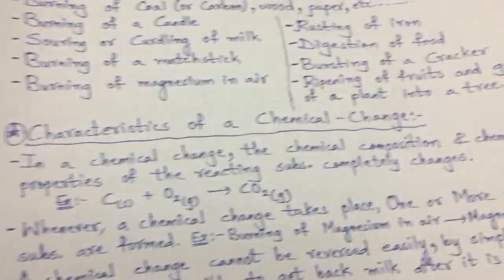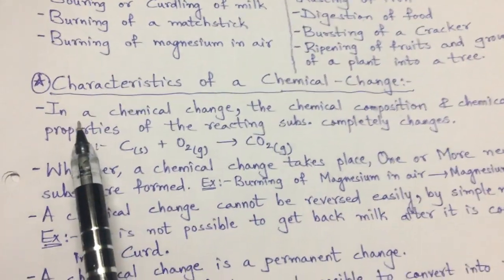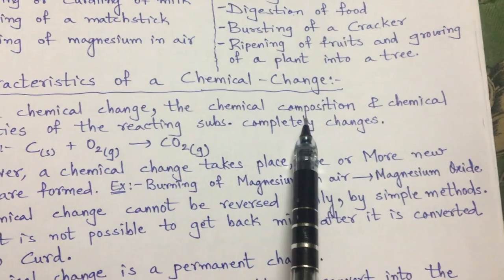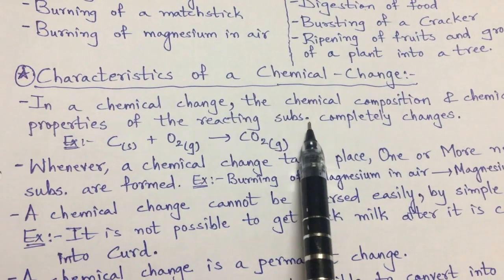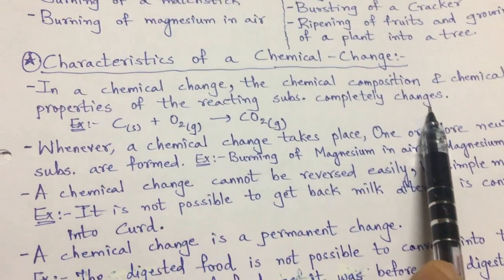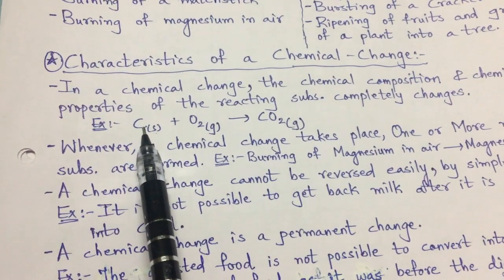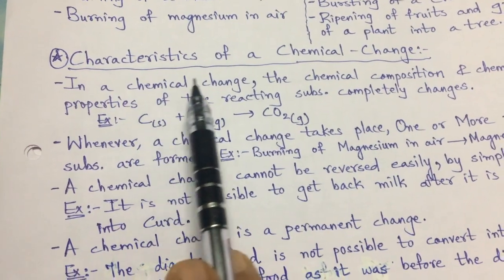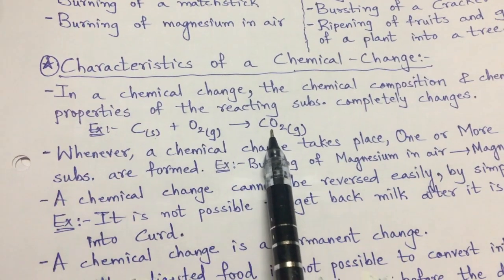What are the characteristics of a chemical change? The first is, in a chemical change, the chemical composition and chemical properties of the reacting substance completely change. Just now I have given the example, I give once again, carbon plus oxygen, completely different, and their composition has changed to a new form, that is carbon dioxide.